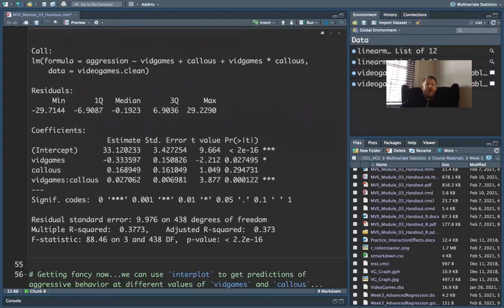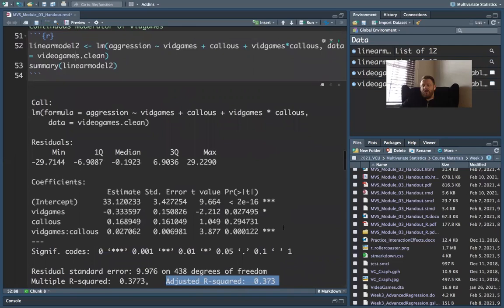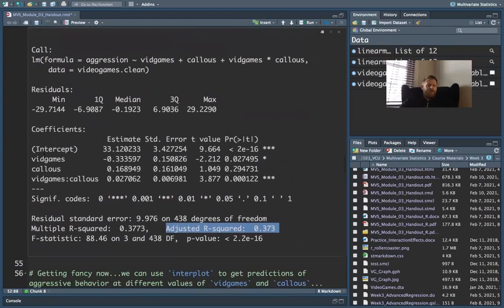Oh, I should have noticed before. My R squared in the original model was about 0.35. And here, my adjusted R squared is about 0.37. So I'm getting a little bit better with my model. I'm explaining 37% of the variation in aggression scores. All right, so here's my moderation model. Here is my estimate of video games. Here's my estimate of callous. And here's my estimate of the interaction. Now, very important.